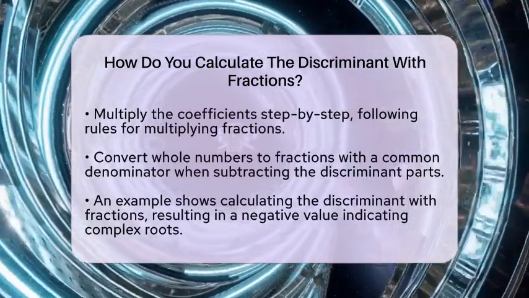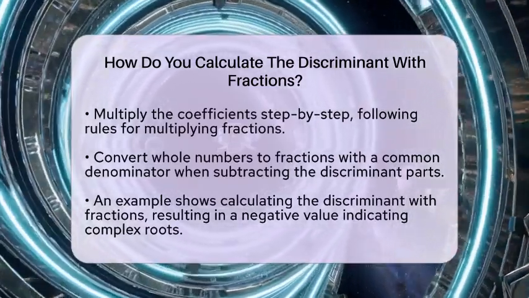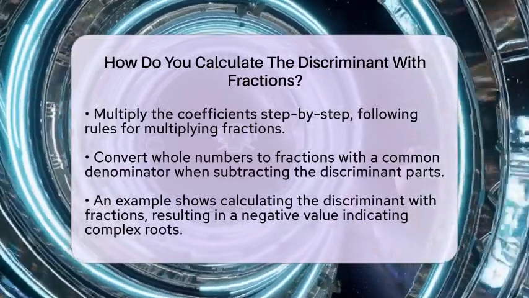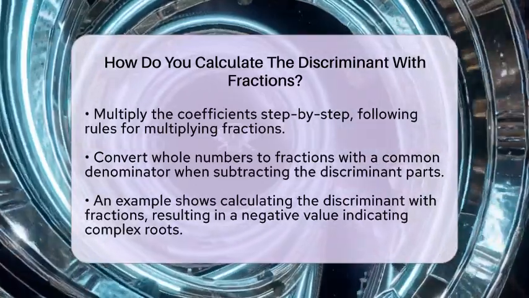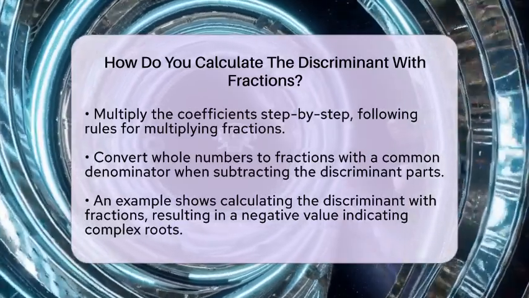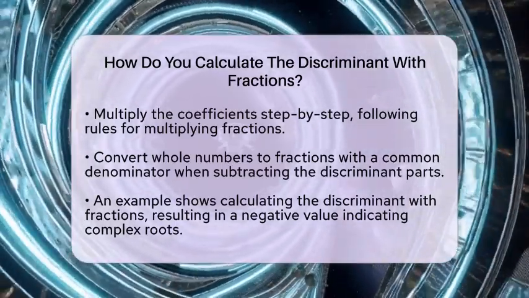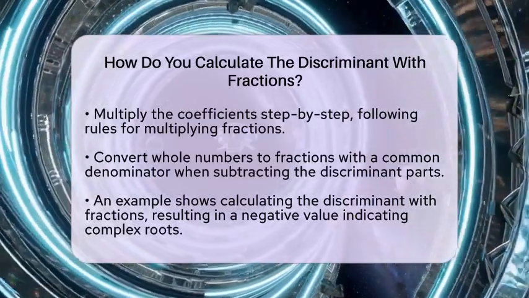To subtract, convert 10 into 16ths. 10 equals 160 divided by 16. Now, subtract. 91/16 minus 160/16 equals negative 75/16. The negative result shows the quadratic has two complex roots.